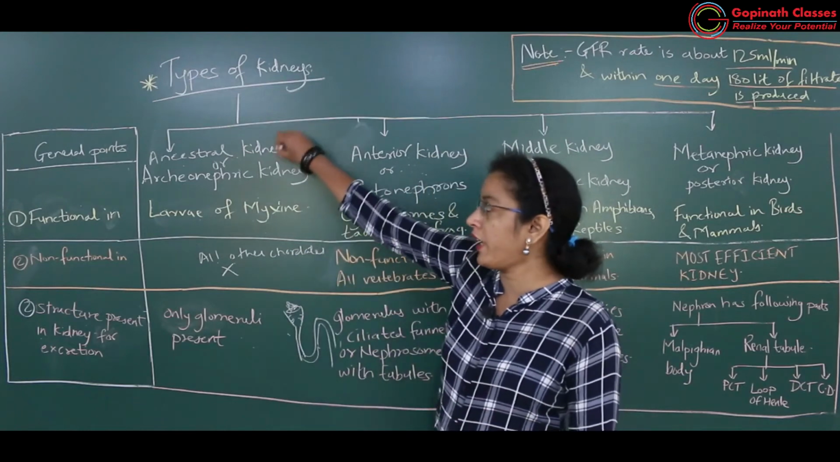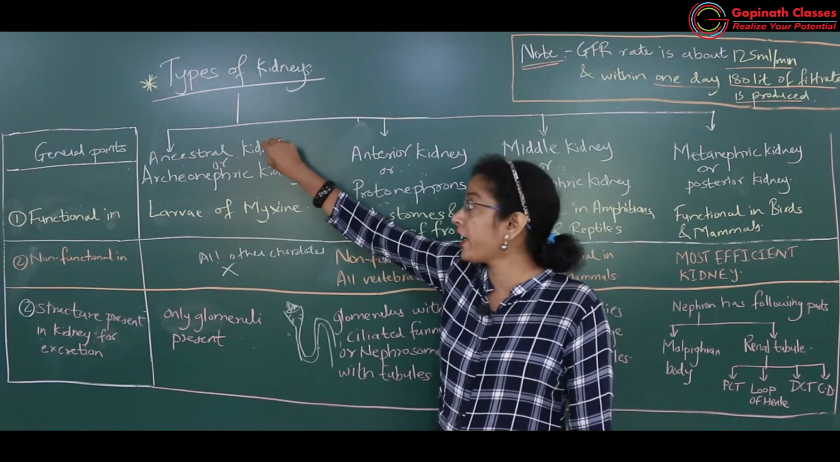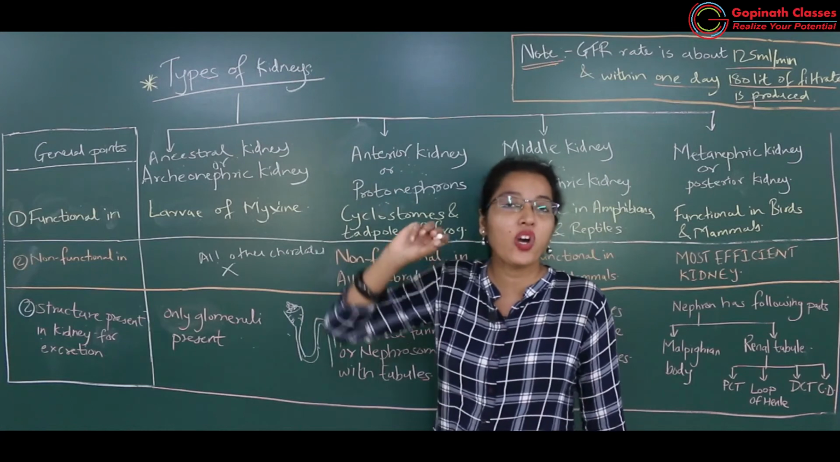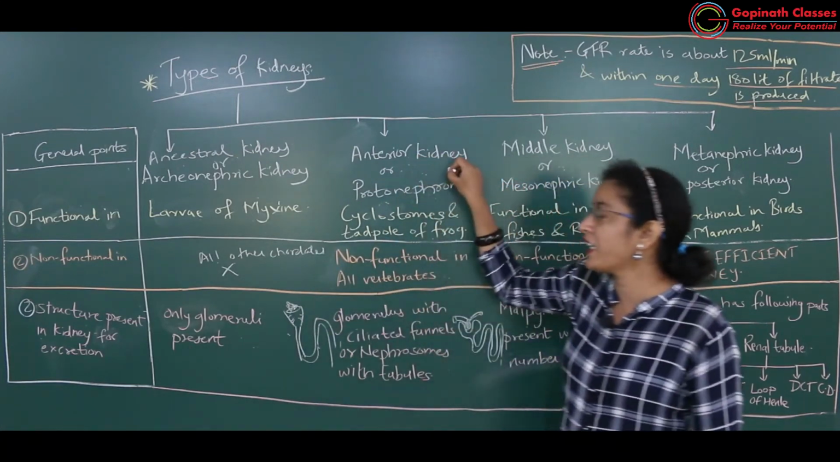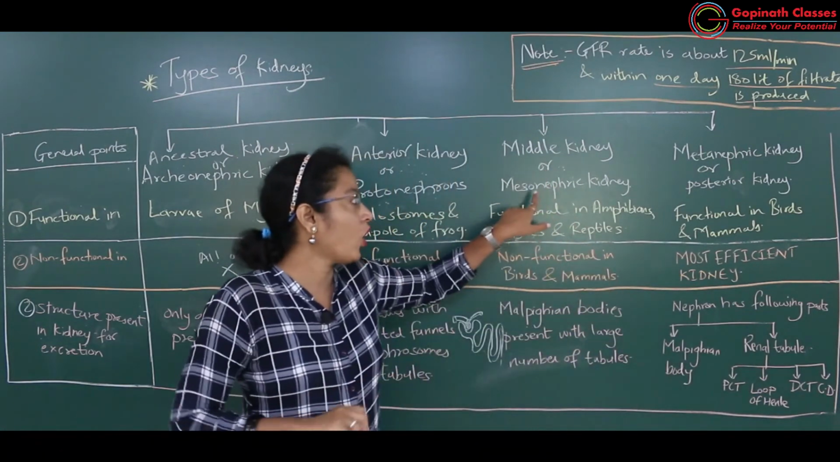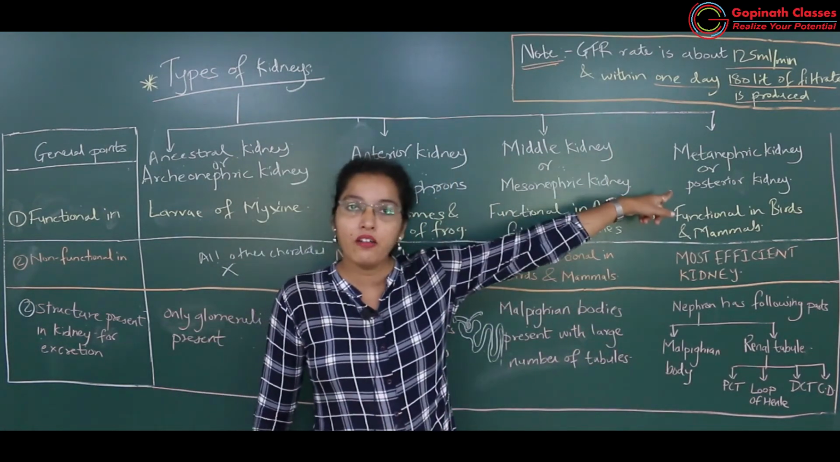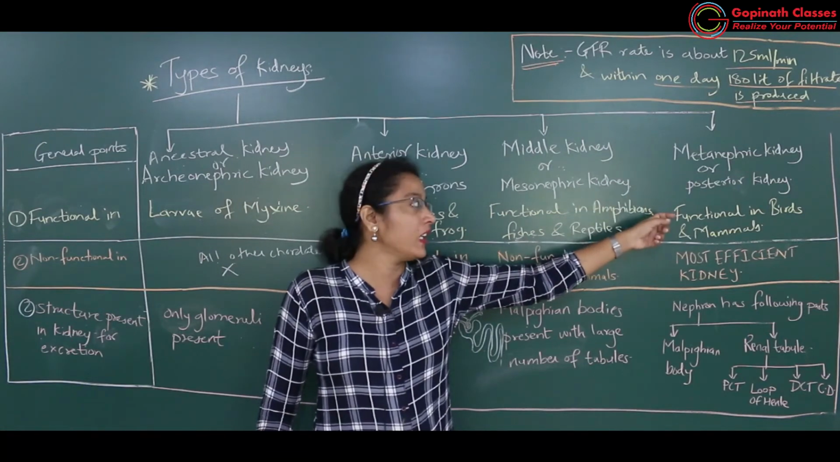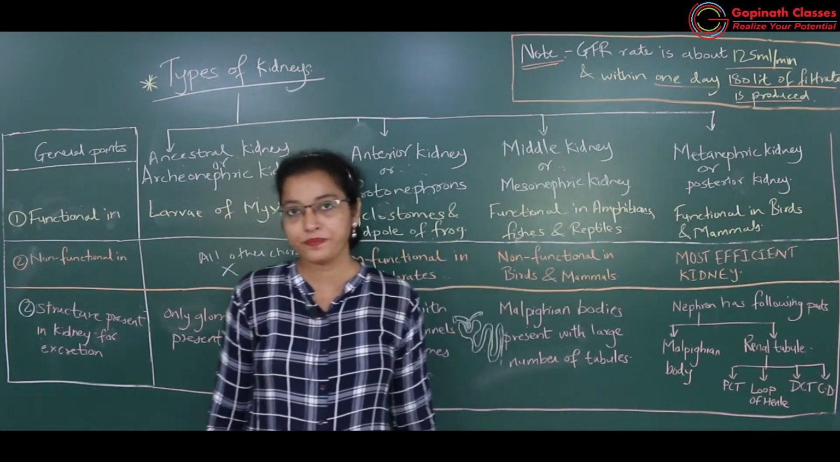So in types of kidney, what all did we see? Ancestral kidney or archaeonephric kidney, anterior kidney or protonephric kidney, then middle kidney or mesonephric kidney, and the fourth one is the metanephric kidney or posterior kidney.